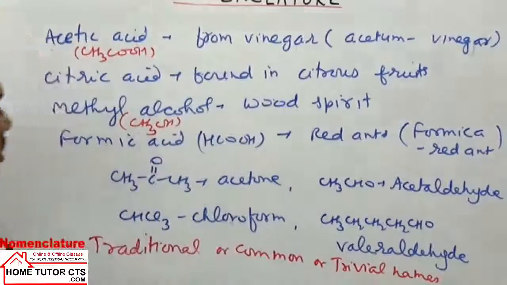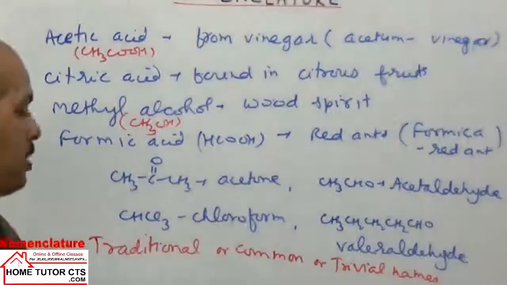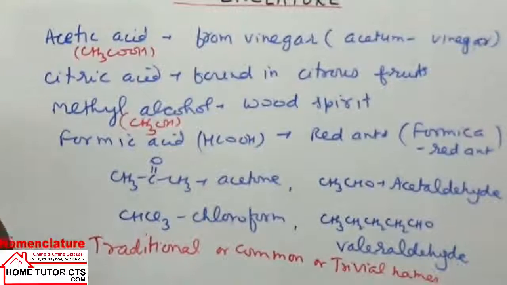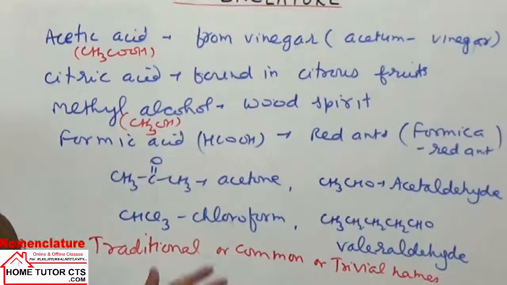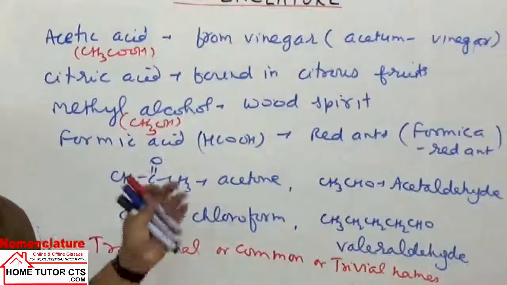This kind of nomenclature system is called the common system, trivial system or traditional system of writing compound names. More examples of these common names we will explain when we introduce the different functional groups, structure wise and naming wise. Okay. Now next can be taken here, writing the compounds by IUPAC nomenclature.